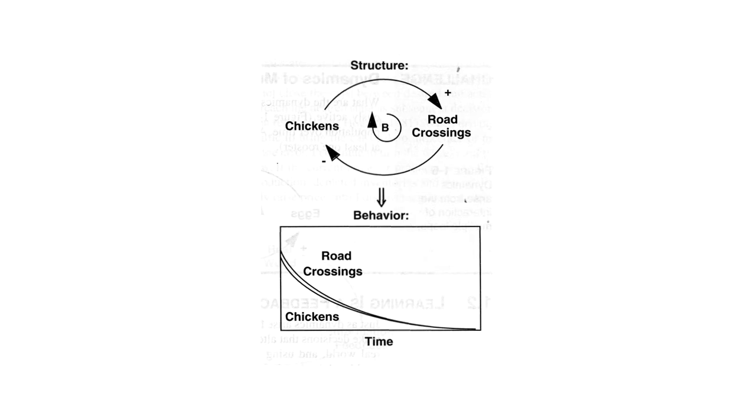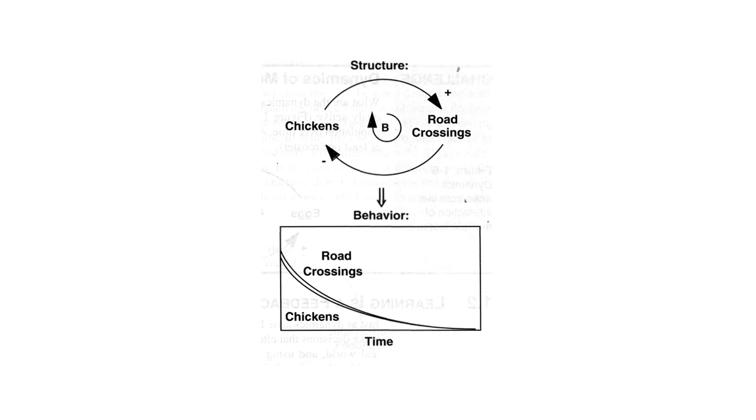In this one, we have a relationship between chickens and road crossings, and it says that as the number of chickens goes up, so too does the number of road crossings, and implied here is road crossings by chickens, and that there's some probability function associated with the act of a chicken actually crossing the road, and that's positive. So as you get more chickens, you get more road crossings.